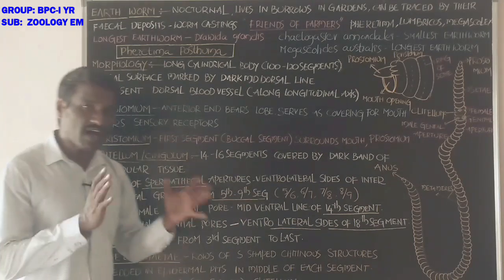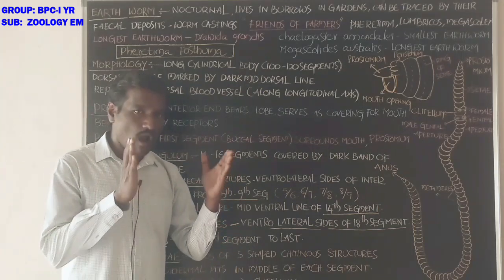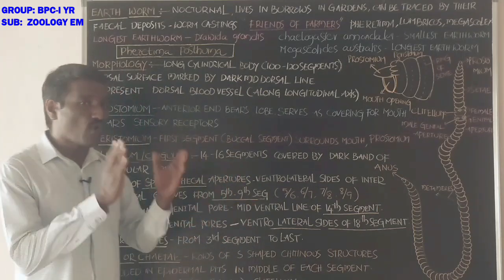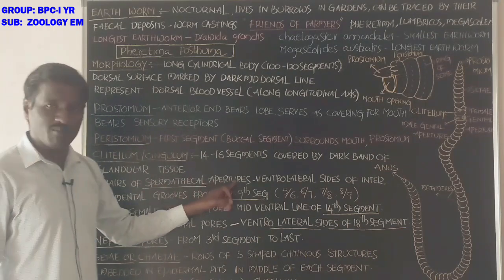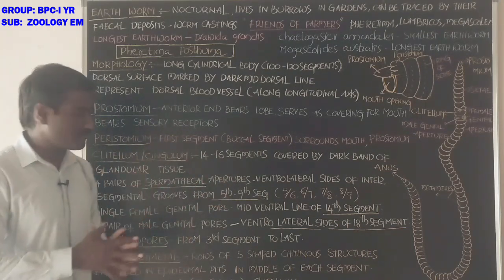These are 4 pairs in number, called spermathecal apertures, on either side.